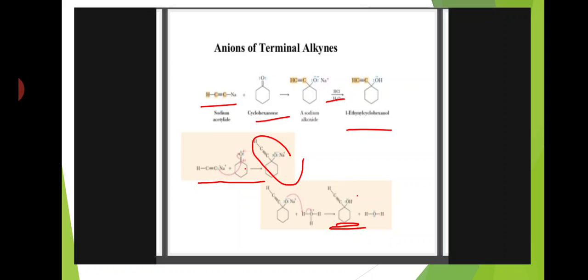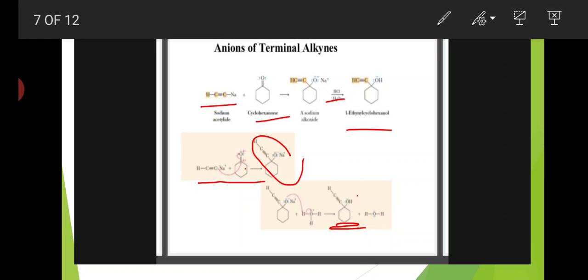So the oxygen binds with sodium plus, and the carbon binds with C triple bond CH. This is the intermediate, the sodium alkoxide. On hydrolysis with water, Na plus is eliminated and hydrogen binds with oxygen, forming 1-ethynylcyclohexanol.